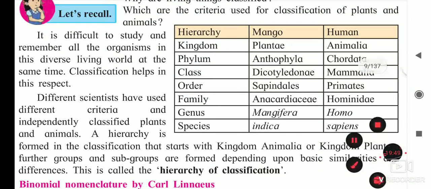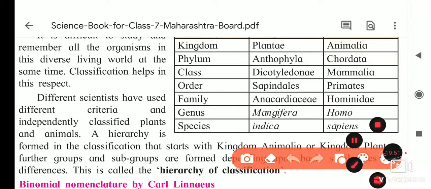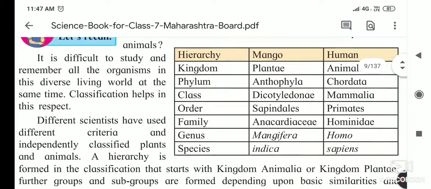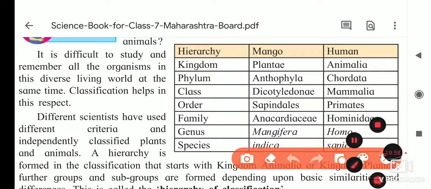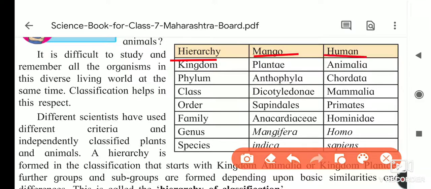First of all, we will see the hierarchy of classification. Here they took mango, which is a plant, and human, which is an animal. Under kingdom, mango is in Plantae and humans are in Animalia. Next, the phylum.